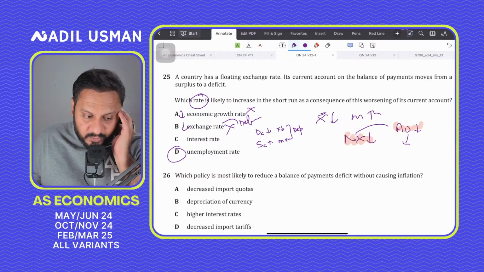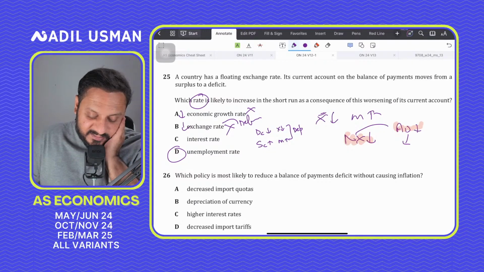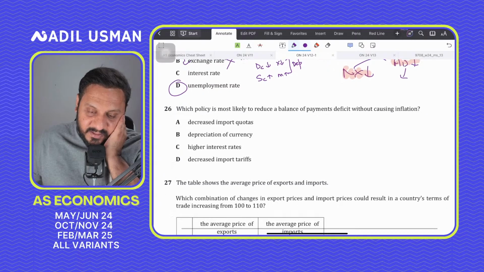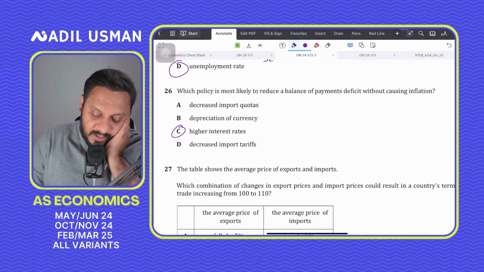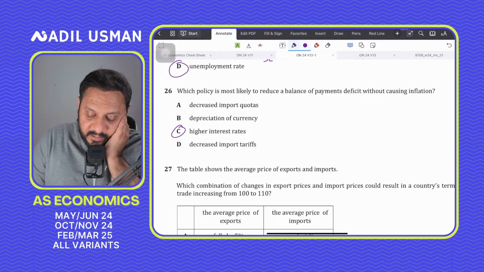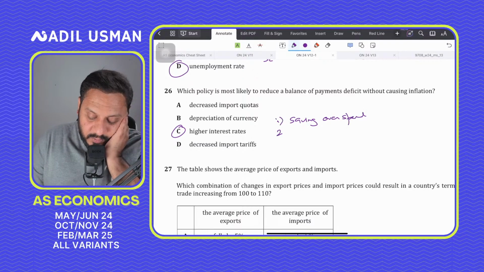Unemployment rate is going to go up. Question 26: which policy is most likely to reduce the balance of payment deficit without causing inflation? The correct answer has to be C for Charlie. The reason being that when interest rates go up, it would encourage saving over spending, number one. And what else? With a higher interest rate, the cost of borrowing would go up.